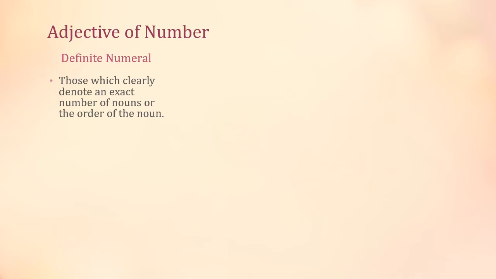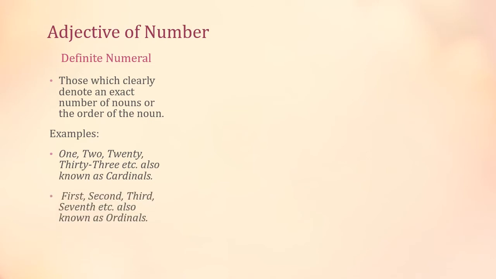For example, we have cardinal numbers as well as ordinal numbers, like 1, 2, 20, 30, etc. These words which tell you the exact number are definite numeral adjectives, known as cardinals. For the ordinals like first, second, third, seventh, etc., they are ordinal numbers. So both cardinal and ordinal numbers are used in definite numeral adjectives.